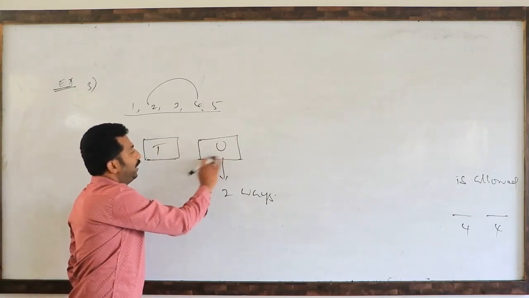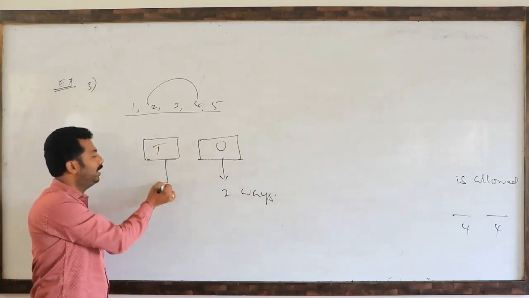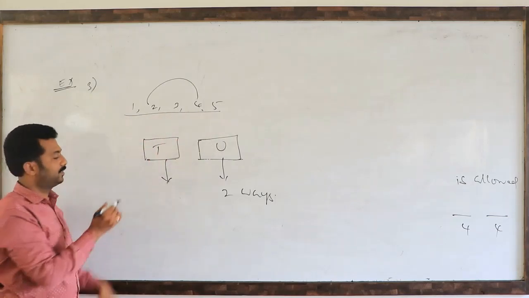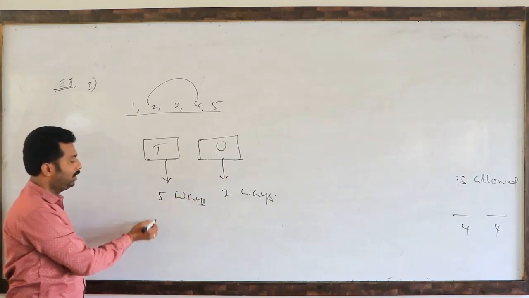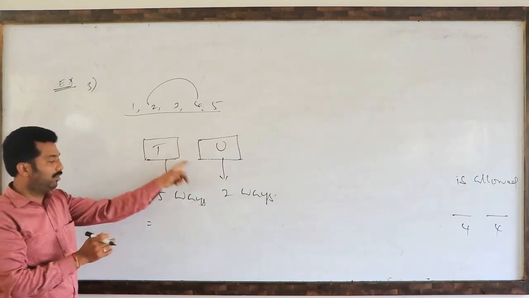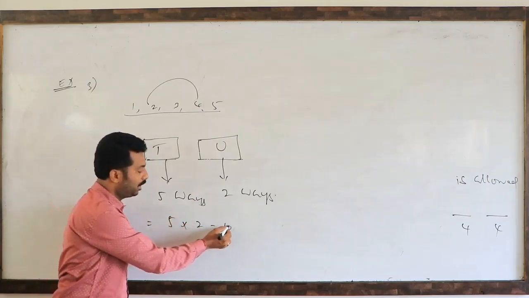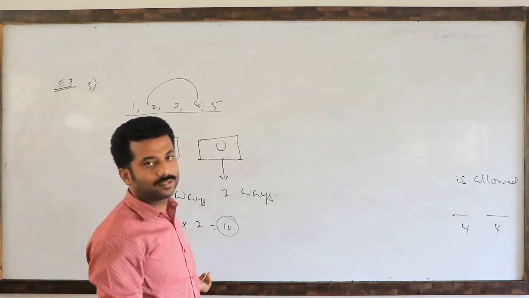Repetition of digits is allowed means the tens place can be filled by any one of the 5 digits. So that is 5 different ways. So the total required number of even numbers, by the fundamental principle of counting, is 10. So there are 10 different numbers that can be formed. They are the even numbers.